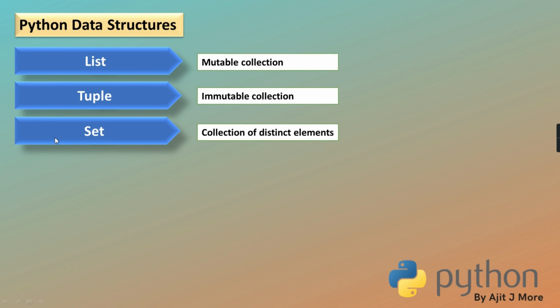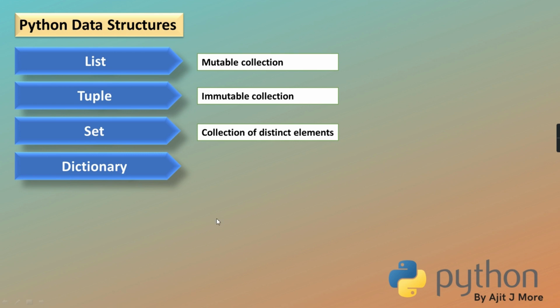The definition of a mathematical set is a collection of distinct elements. Here also it is the same thing. It means you cannot have a repeated value in a set, which you can have in list and tuple. List and tuple don't have such a restriction, whereas in set all the elements are distinct. The collection of distinct elements, but the order is unpredictable. How it works, I'll be explaining, don't worry, when we come to all these data structures one by one.